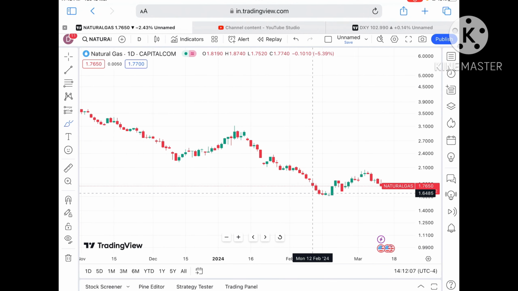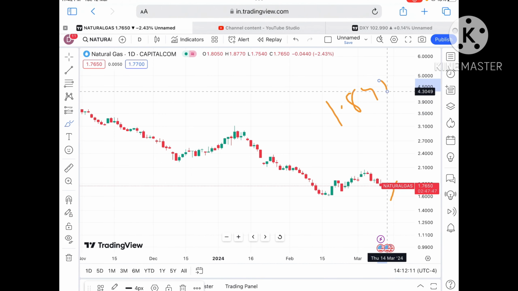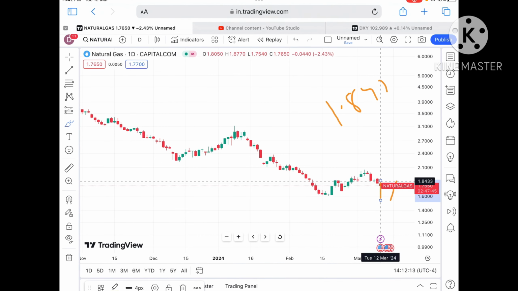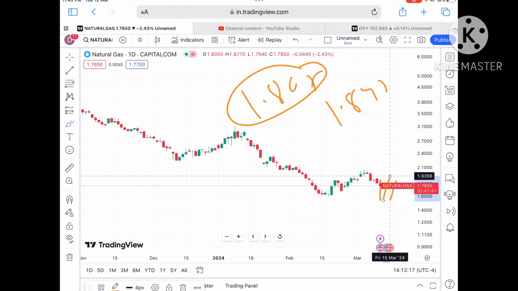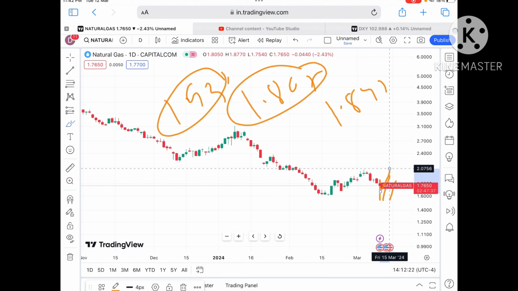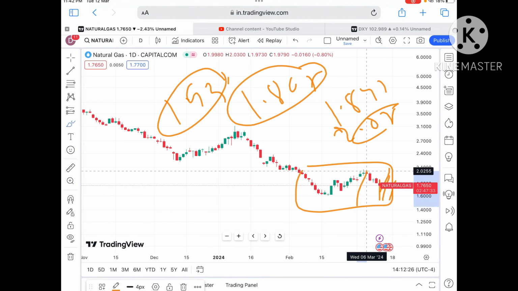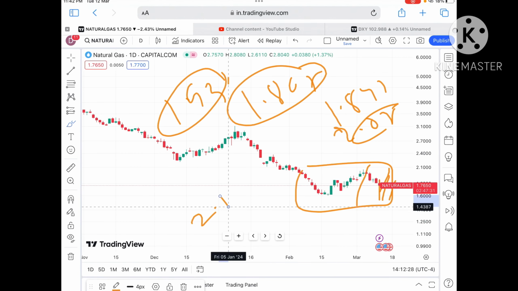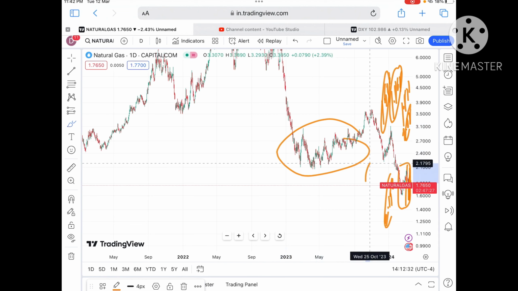But suppose the price sustains this level, what can we see? It can move towards a level of $1.8430, and from there a probability of crossing the level of 1.8650. As soon as the price goes beyond that level, we will see it touch a level of 1.9350, and then from there it will cross a level of $2.0756 and move out of this zone. So the chances of going towards a level of 2.156 will be there, and then we will see it move in this particular zone.